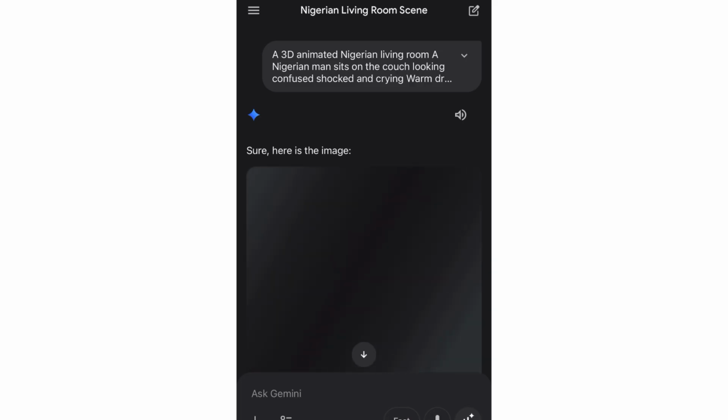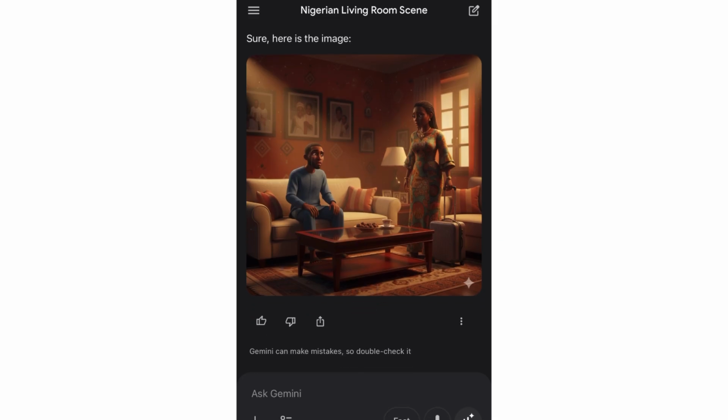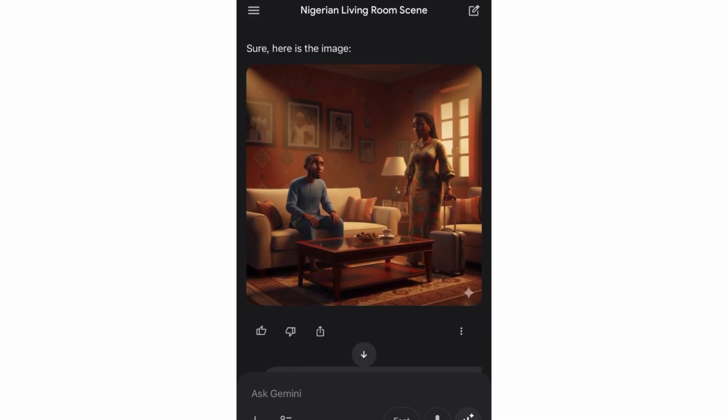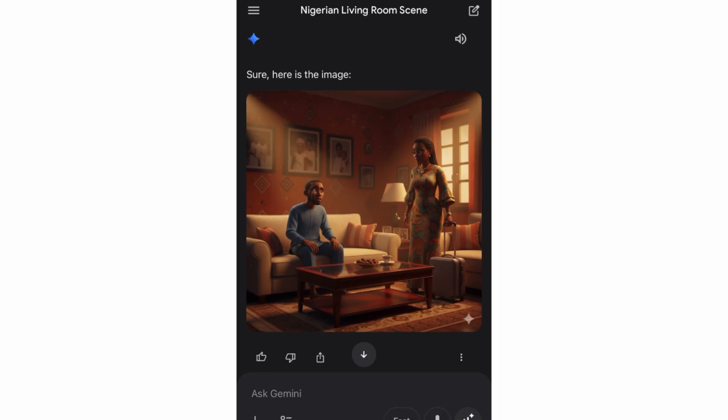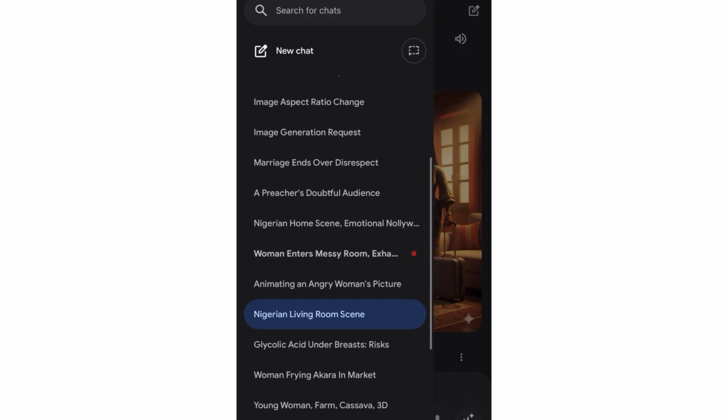One thing I also like about Gemini is that it will give you sound, like background music, so that you don't have to start putting it in CapCut or InShot. It will give you sound that fits the situation of the scene. So this is the perfect way you can do it.